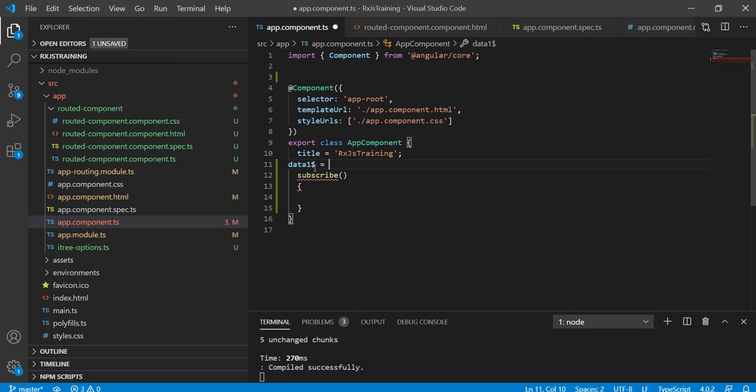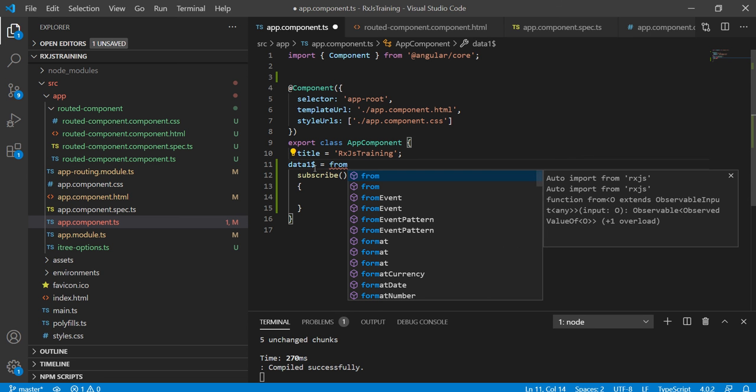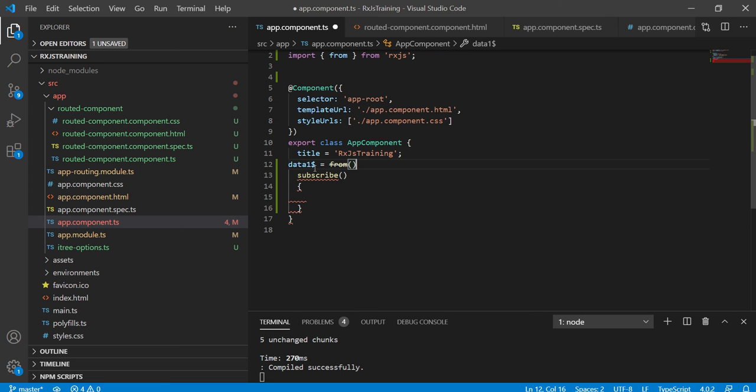Let me use the from operator here. About of and interval we have discussed in previous videos. So let me use the from operator to create new observables. This is useful to generate an observable with a finite set of values, and this is exported from RxJS.